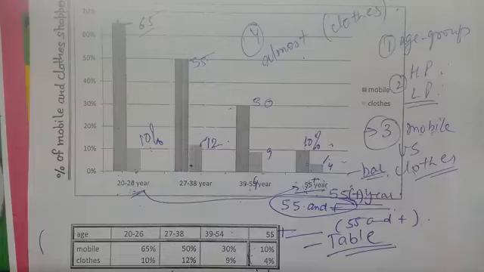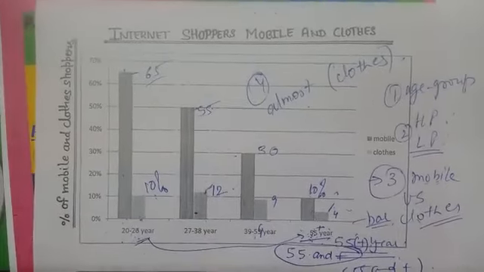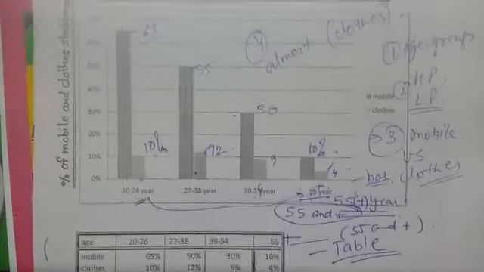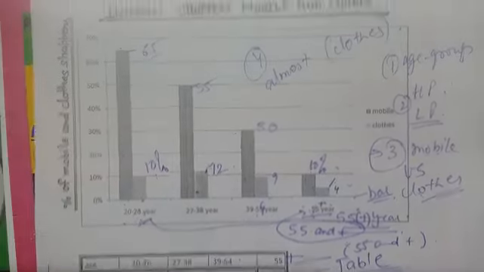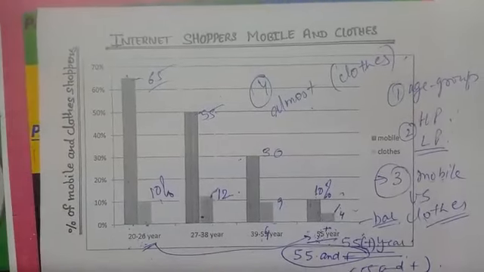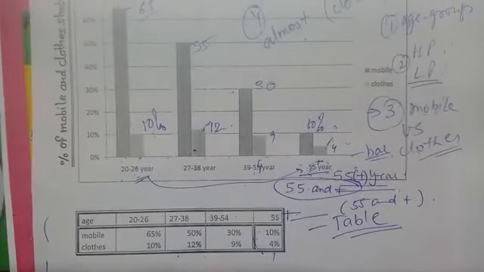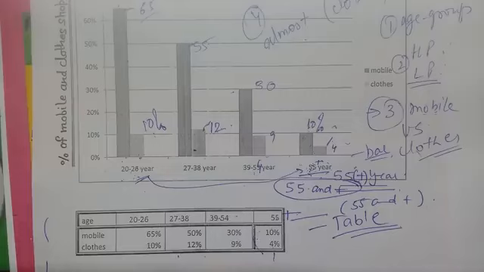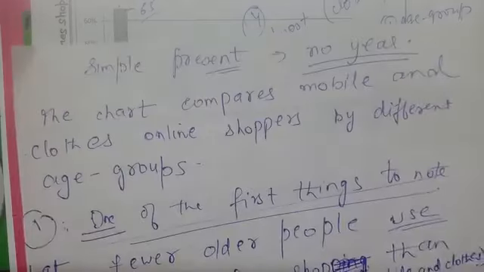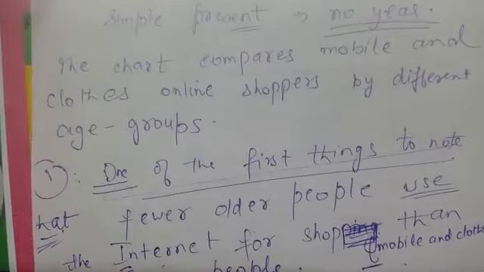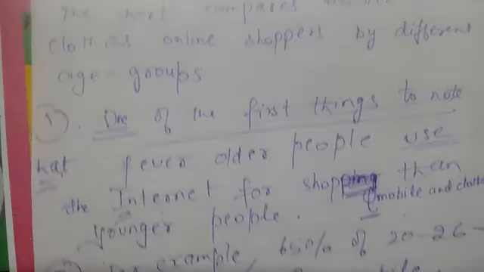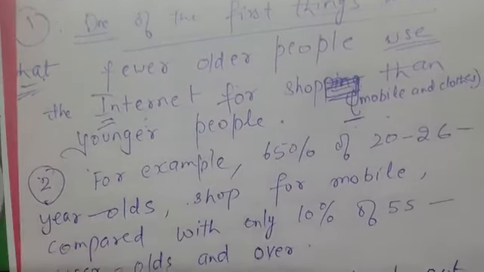This is the chart in front of you, and I told you sentences are the same for bar as well as for table. Okay, I think you got my point. This is all about it, and I'll show you the page also, please. Tense, I told you, if there is no year, we can easily write simple present. That's not a big thing for us.